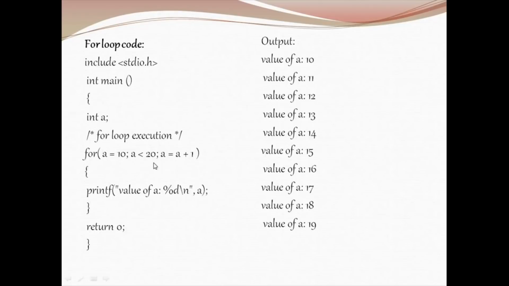Now again the loop is incremented. The condition is checked. The condition becomes true. 11 will be printed. This will happen until 19. When it becomes 20, the for loop is going to fail, and it will go out of the for loop, and the program ends.